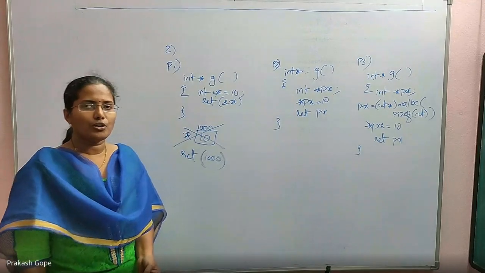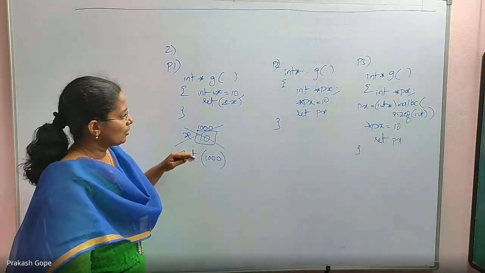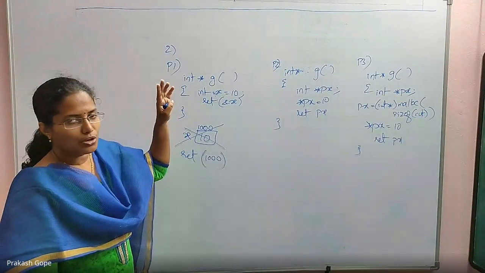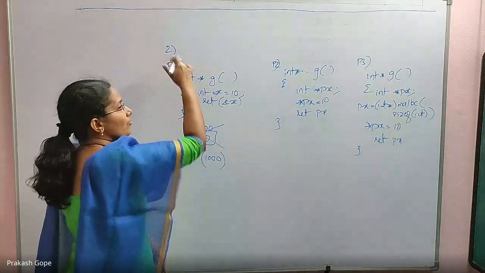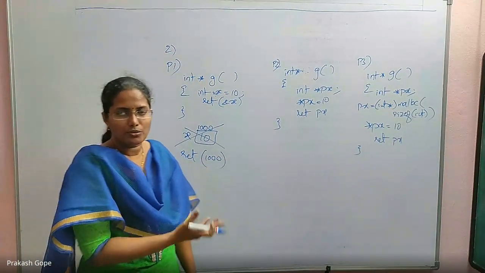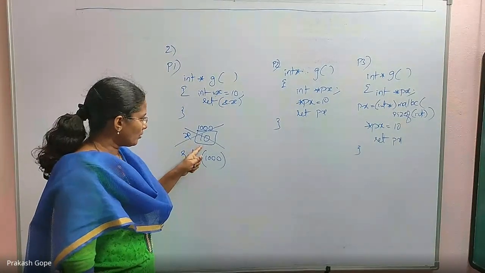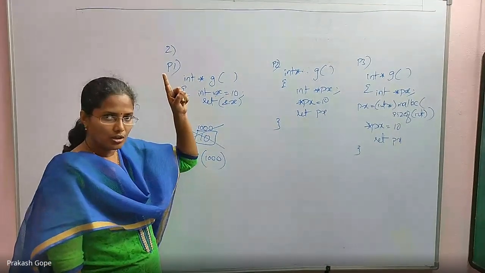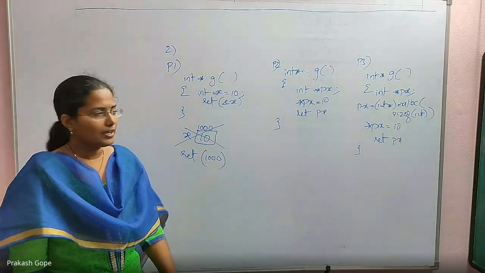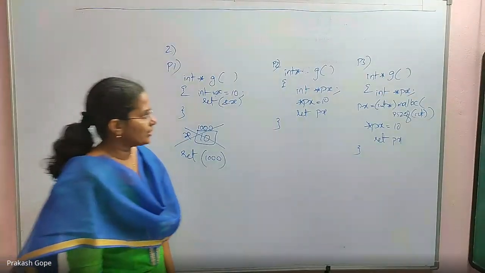Because the lifetime of auto variables is as long as the control lies within the block in which it is declared. Once the control goes back to the calling environment, this x is not available, but you return its address. Obviously, you will try to access through that address. Why did I return the address? To access. So you are trying to access a memory location which is not in your process area anymore in the calling environment, which is a problem. Dynamic pointer should not do this. So it will cause problems with the pointers.